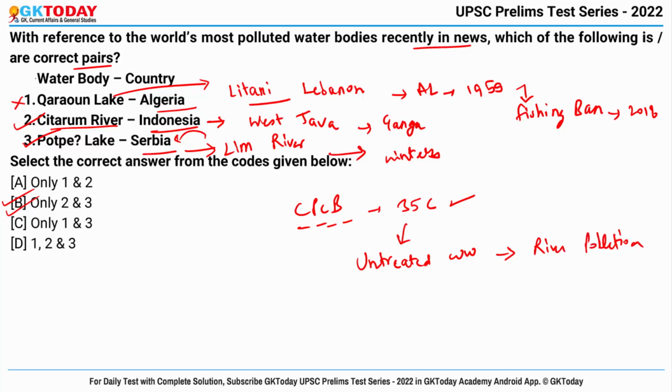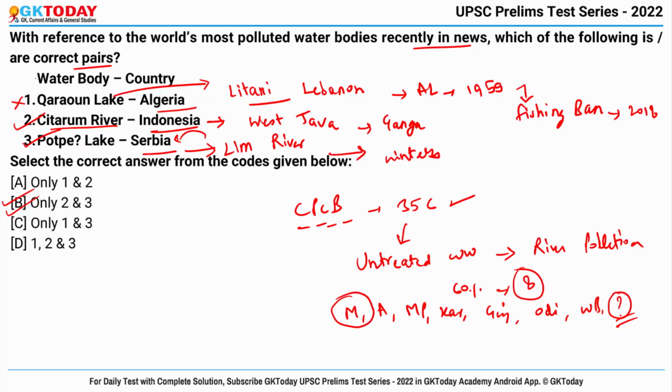So till now almost 60% of polluted river stretches exist in 8 states of India, and these are Maharashtra, Assam, Madhya Pradesh, Karnataka, Gujarat, Odisha, West Bengal, and one more is there but I don't remember it right now. So do remember that Maharashtra has the maximum number of polluted river stretches in the country.